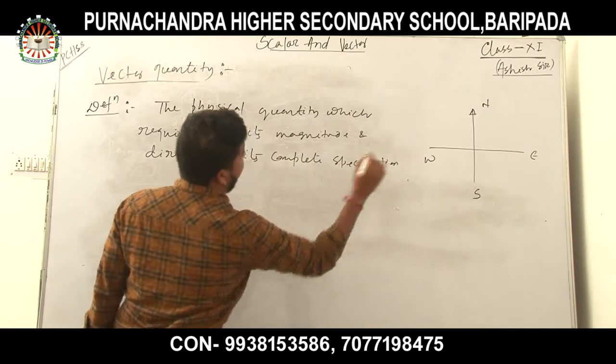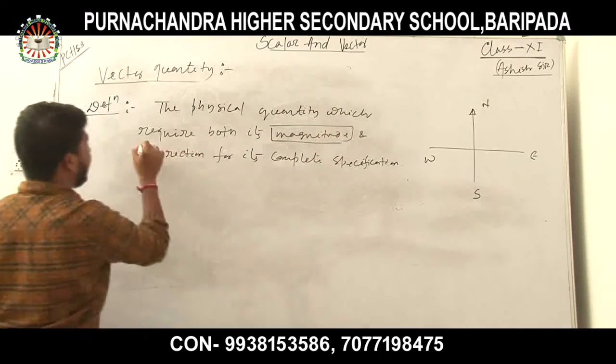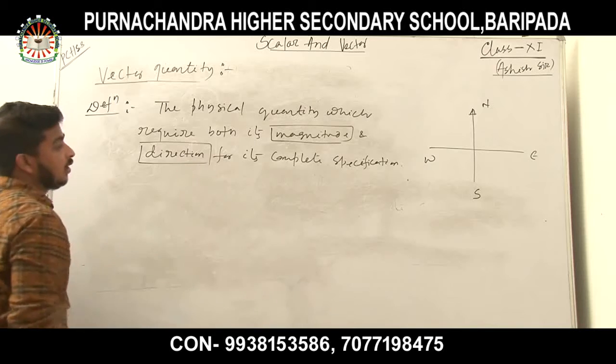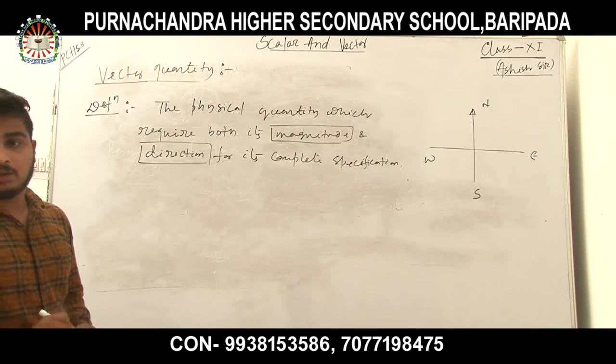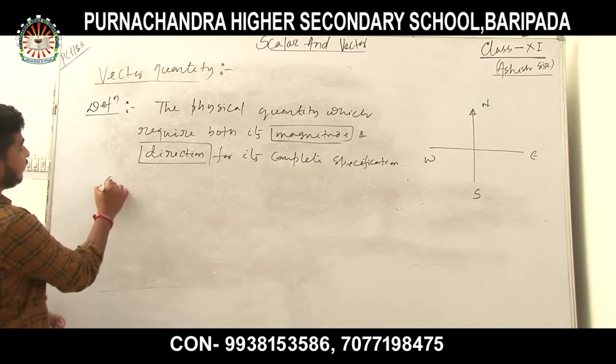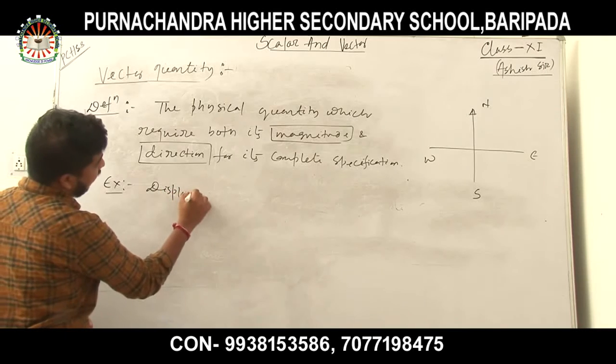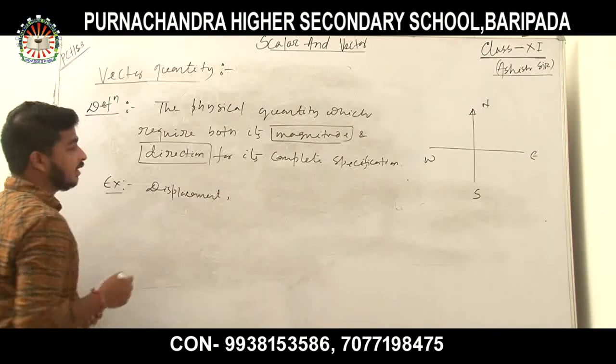Example one is what I have discussed: displacement. Displacement is a vector quantity.